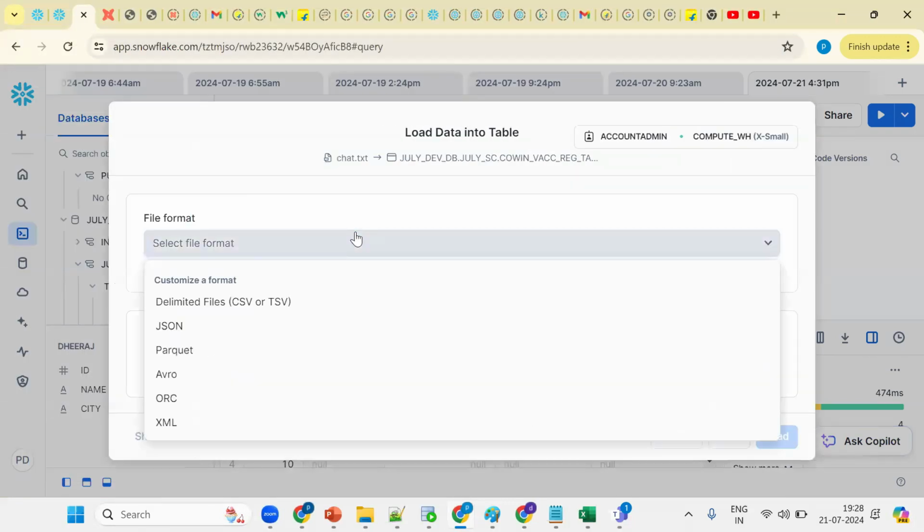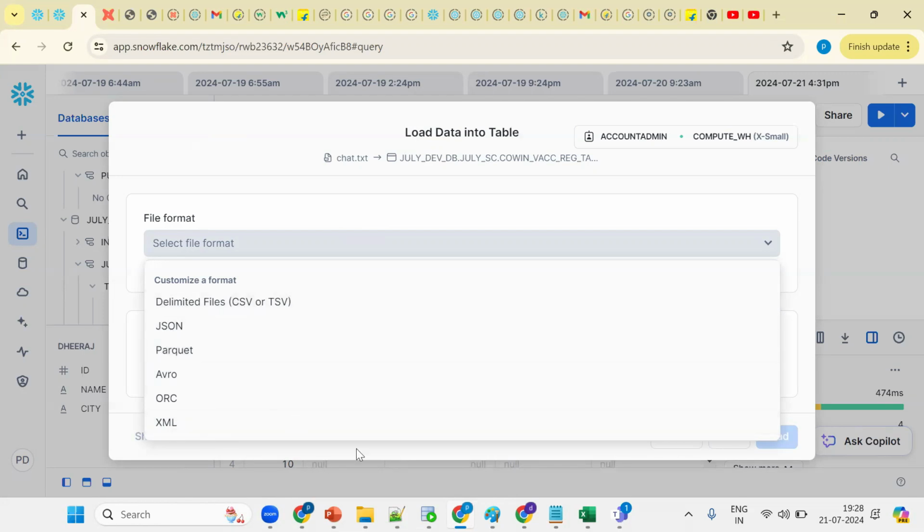So see, Snowflake supports structured data, that is CSV files, comma separated values and tab separated values, and it supports semi-structured data: JSON, Parquet, Avro, ORC, XML. So this was the point I wanted to convey. Snowflake supports processing structured data as well as semi-structured data. Got the point?